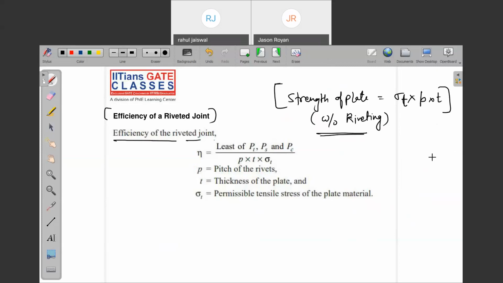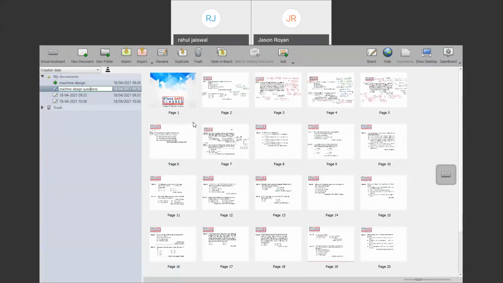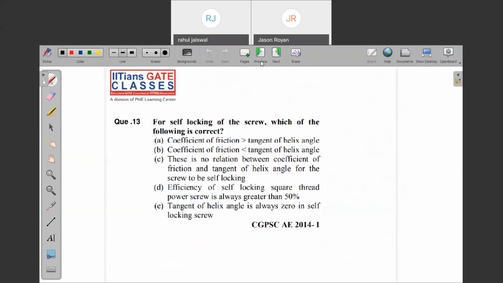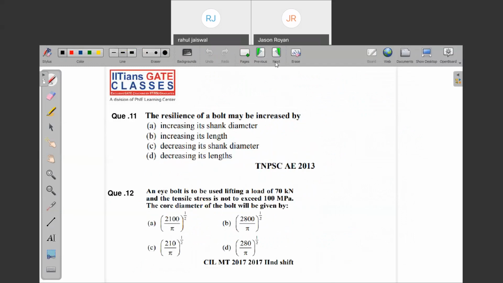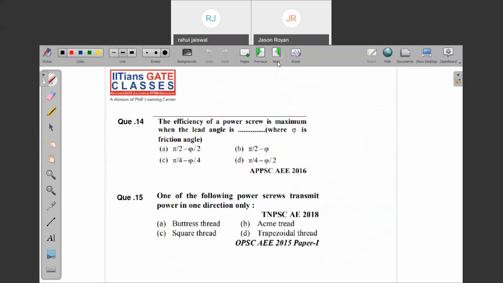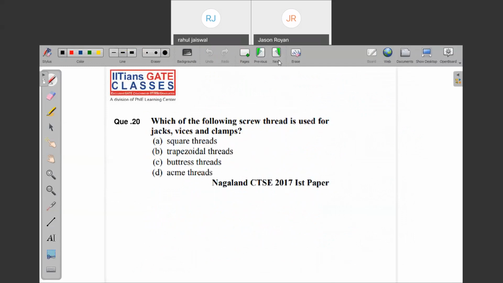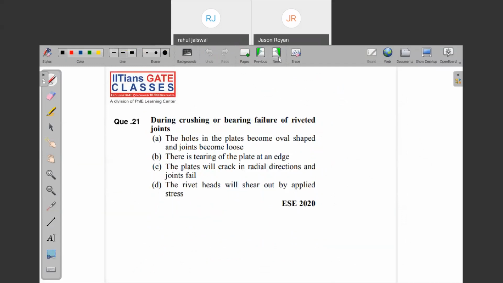If it is done, we can start solving the objective questions on welded joint and riveted joint. So let me take you to the section of numerical and theoretical questions. Of course there is a combination of bolted joint. Bolted joint we have not covered till now. I will cover it in the next class. So before that, just note down. Tell me this question number 21.